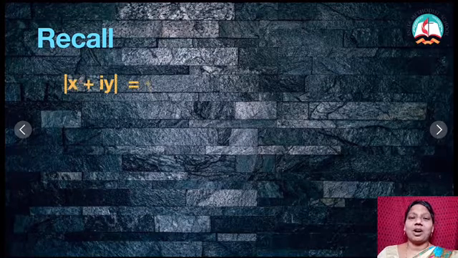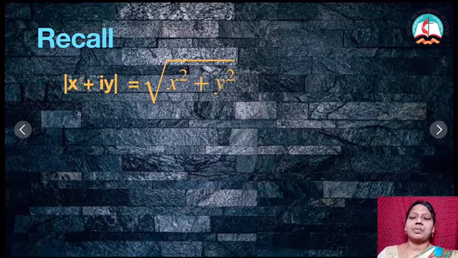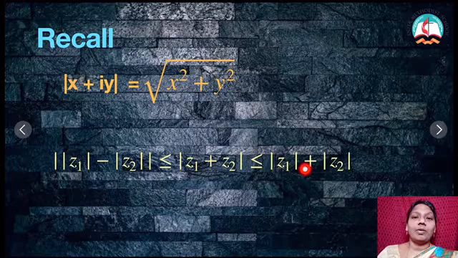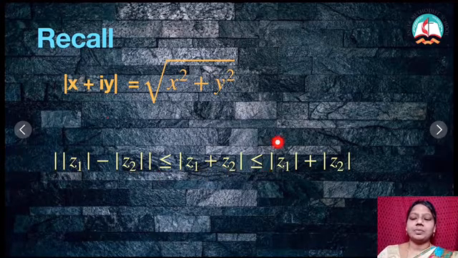We learnt modulus of x plus iy, that is modulus of a complex number, that is nothing but root of x square plus y square, even if x and y are in any of the quadrant. Okay, and then the second one we learnt the lower and upper bound, that is modulus z1 minus modulus z2 is less than or equal to modulus z1 plus z2 less than or equal to modulus z1 plus modulus z2. Okay, so these two things we learned in the previous class.